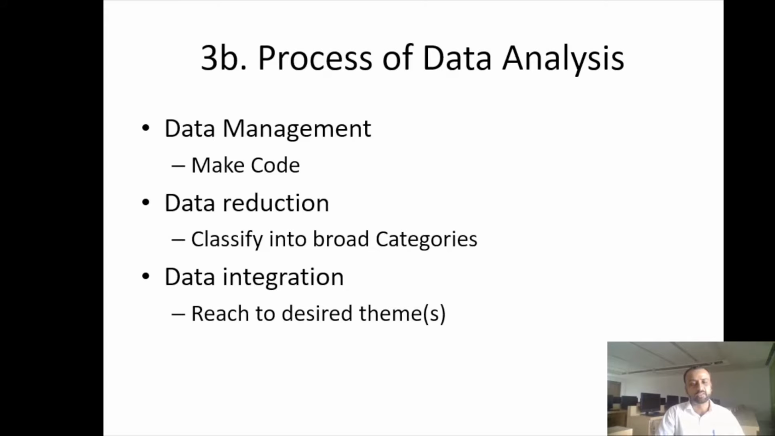Data reduction is converting these codes into categories. There may be 20 codes that you come up with, and then you try to classify them into maybe 6-7 categories. And then after that, there is a third level of coding, or a third layer to it, where you try to integrate certain categories in order to bring out the desired theme or desired theory or desired deviance that you are trying to prove.